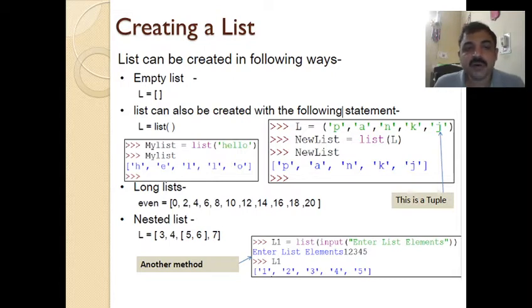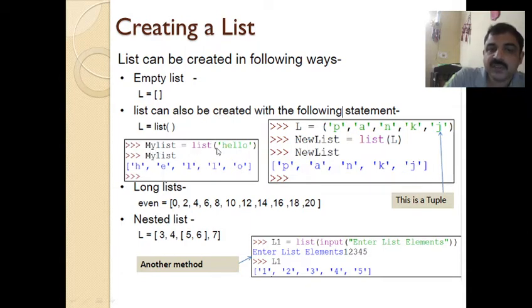Next, we'll see how we can create a list. So an empty list can be created by writing a variable, by assigning a value to the variable, that is L = [], open square bracket and close bracket. So L is an empty list now. A list can also be created with the following statement, that is using the list function. So you can write L = list(), open bracket and close bracket, so it will create an empty list.